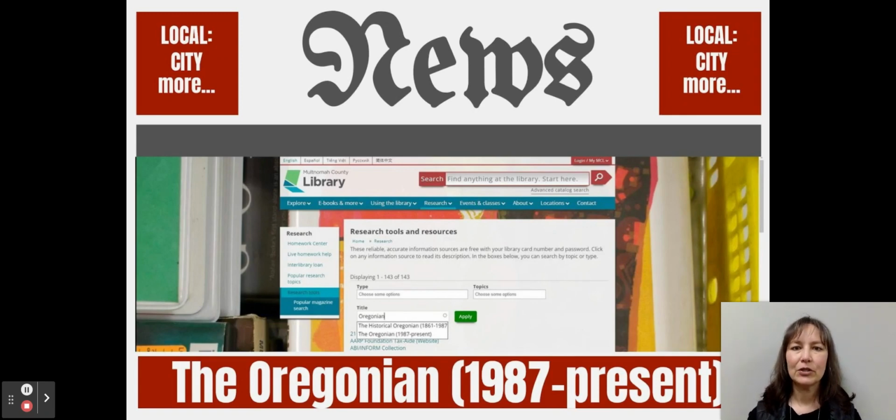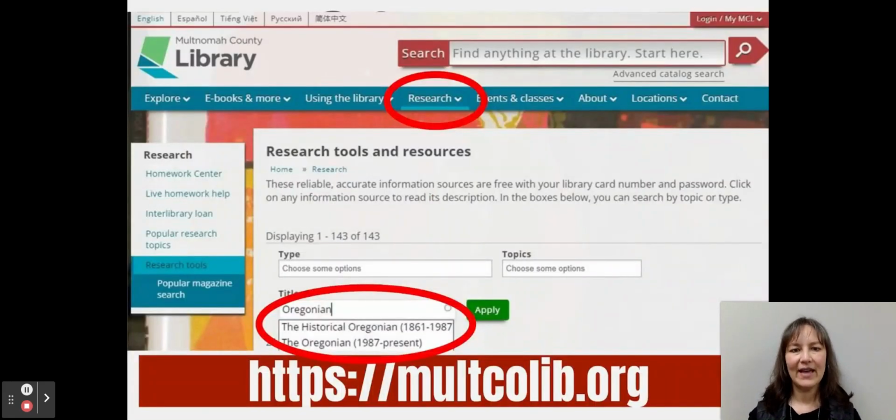So you're going to go to the Multnomah County Library website, and that's at multcolib.org. And you'll see the ribbon across the top has a button for research. And if you click the menu, click the down arrow and expand the menu, you'll see research tools and resources.